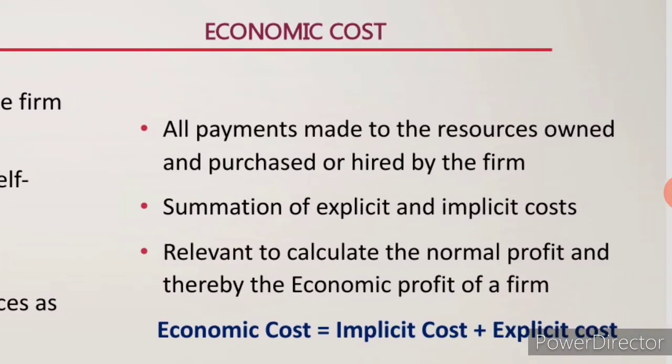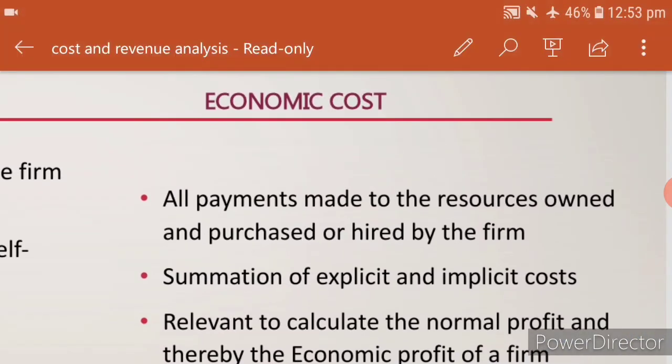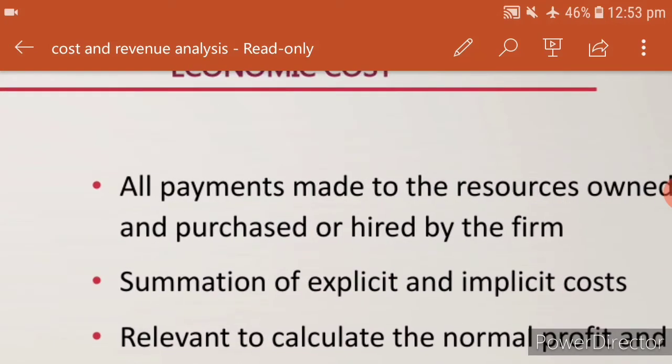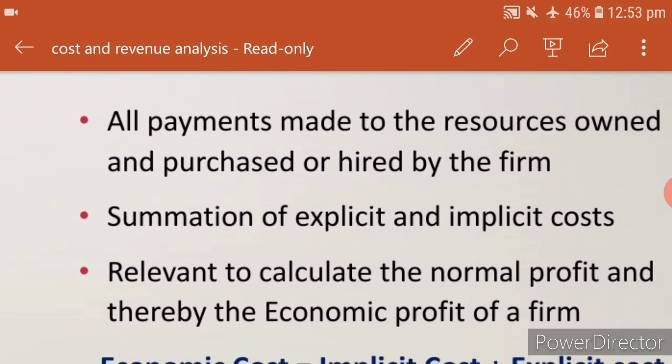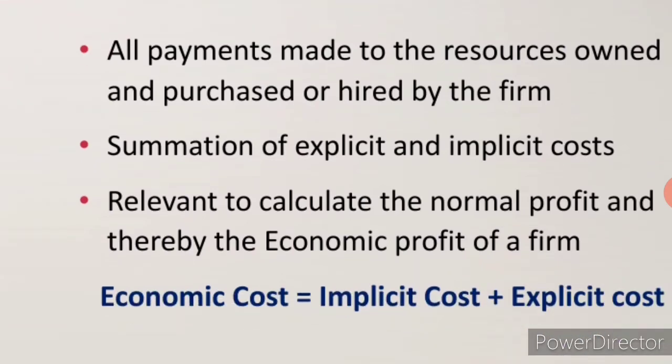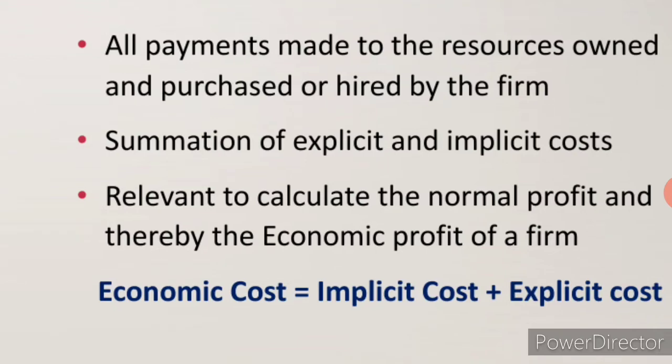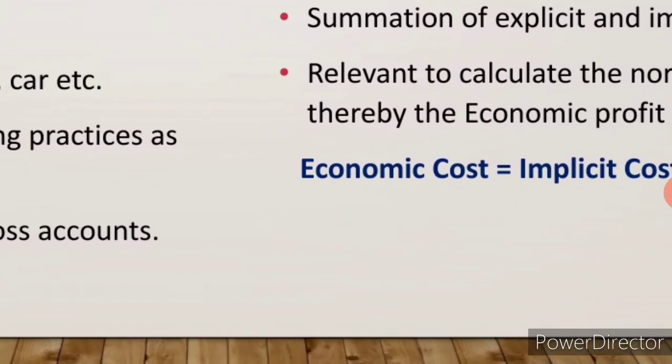All payment made to the resources owned and purchased or hired by the firm. So explicit means payment made to other purchases. Implicit means payment made for the use of own resources. So it is a summation of explicit and implicit. So explicit plus implicit is equal to economic cost.